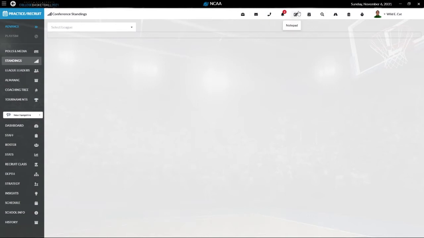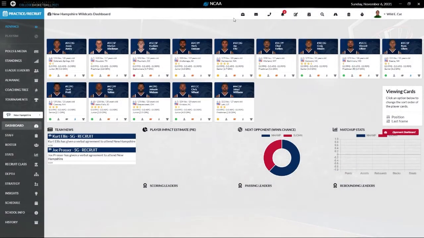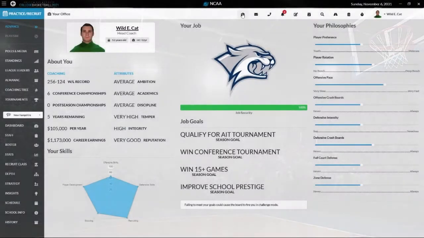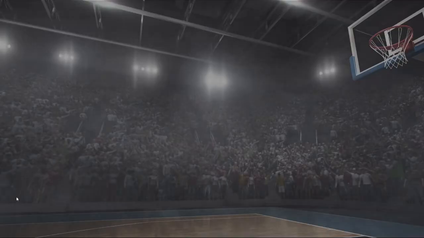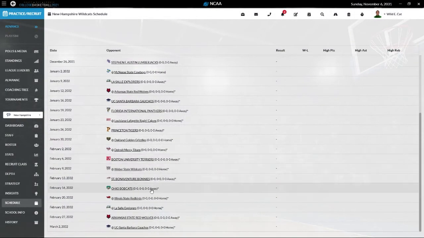So we'll have to figure out another way to determine where we end up in the conference. Hopefully it doesn't affect actual conference play. I don't think it will. If you look at our schedule, that's not where our schedule is. Where is our schedule? We have conference play, I guess starting about here? So you can see we have our conference.